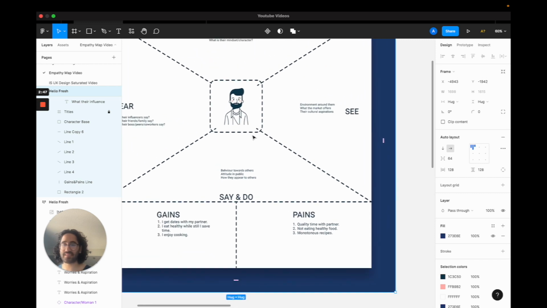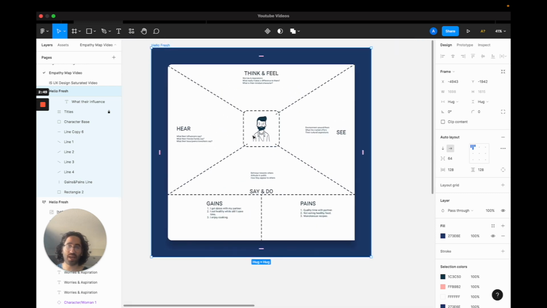Gains and pains is once you did the four columns, you can write the gains as in what are they gaining from using your product, and pains as what are their pains that we are trying to solve for them.